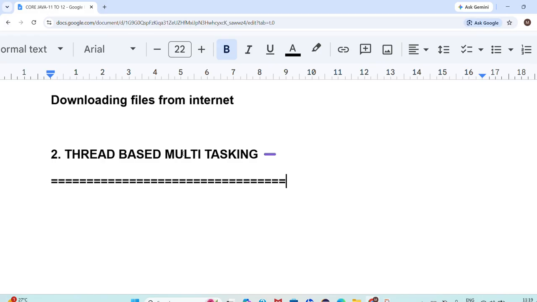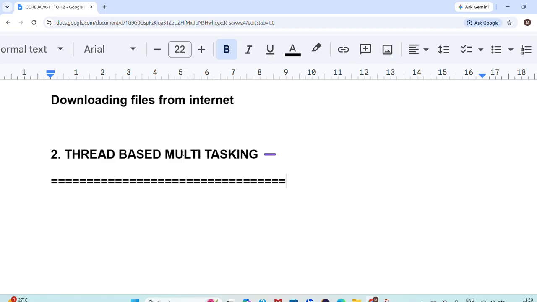Thread, right? But you may ask one question, sir, still now we have completed at least some 200 programs: all the basic number programs, pattern programs, constructors, methods, polymorphism, loops, exception handling, wrapper classes. We have executed a lot of programs, but still we didn't use any thread. Then where were you saying thread?